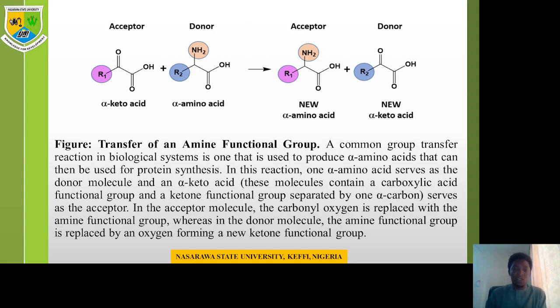Now the whole idea of group transfer is just to transfer a complete group. This group can be an amine, carboxylic, keto group, aldehyde group, any kind of group that can be transferred completely from one molecule to another. It is catalyzed by an enzyme known as transferase. A general name for the enzyme class is transferase. So they transfer a complete group from one compound to another.